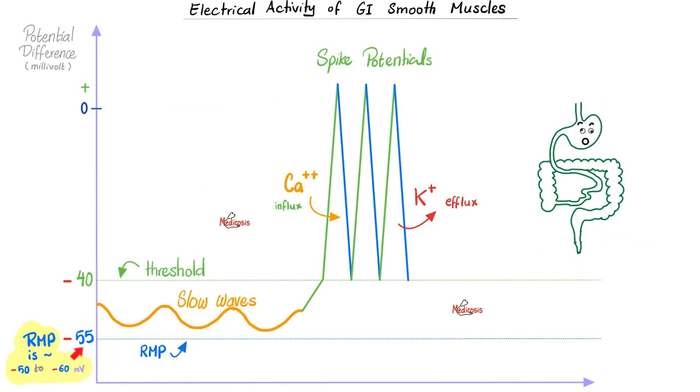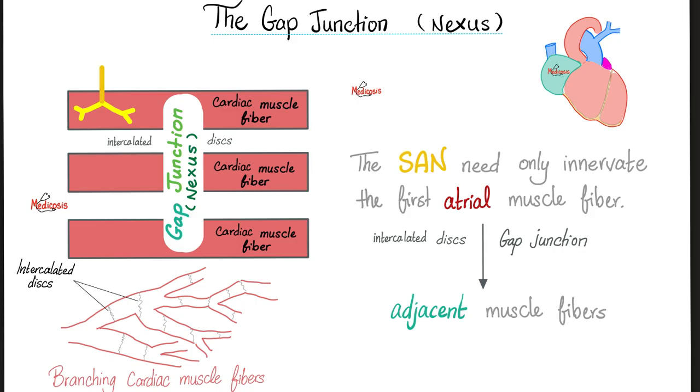Look at that. Resting membrane potential is about negative 55. The threshold is negative 40 millivolts. Here is the resting membrane potential. Undulations are called slow waves or basic electrical rhythm. One of them will reach the threshold and boom, you have spike potentials. What's the cause of depolarization? Calcium entry. What is the cause of the repolarization? Potassium is leaving. Okay, once calcium enters, all of your smooth muscle fibers will contract together in one unit because they are a syncytium. They contract in synchrony thanks to the gap junctions.